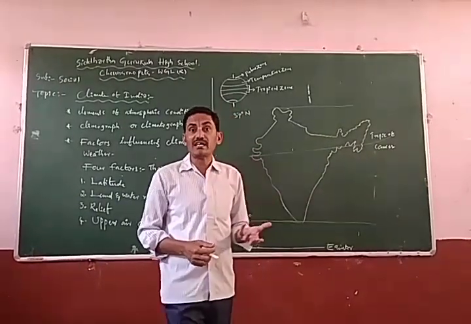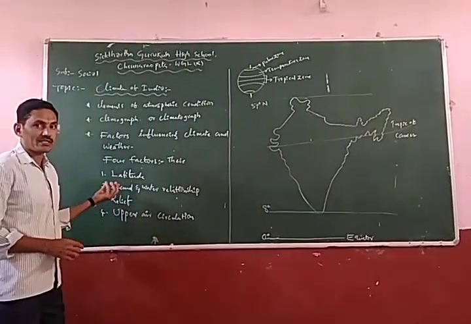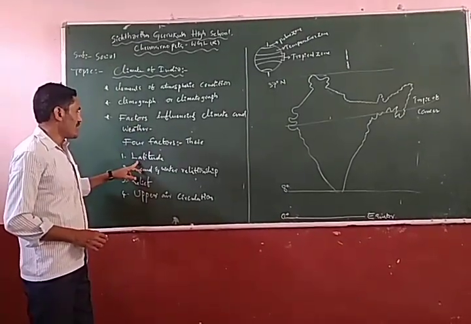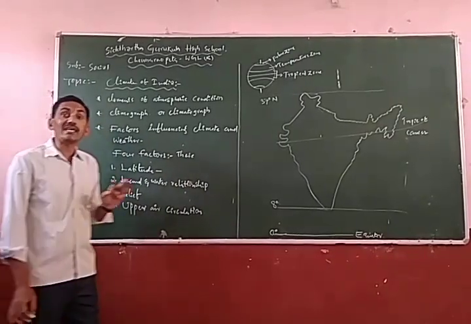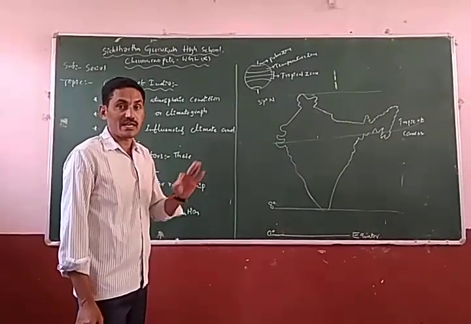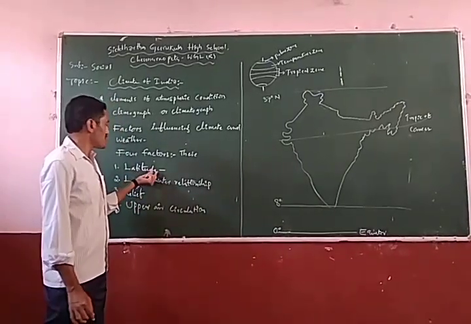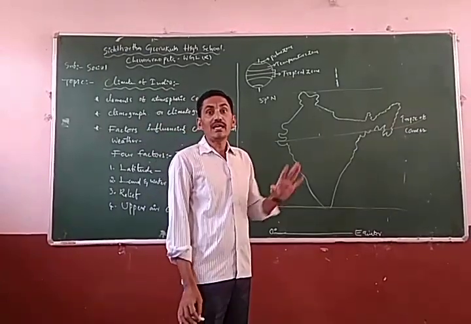But how is it impacting our life? For this, we have to examine the four factors of climate. First, we discuss latitude. Latitude means the distance of a region from the equator.